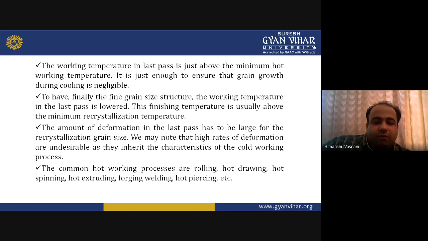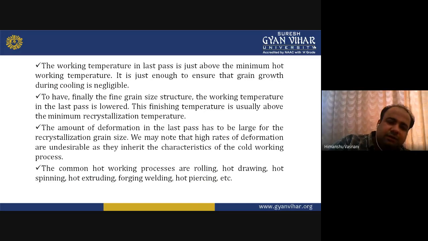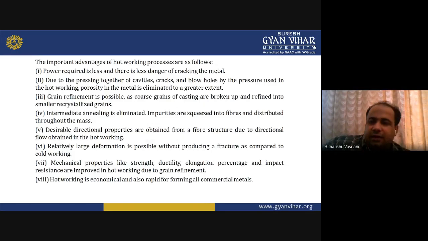The common hot working processes are rolling, hot drawing, hot spinning, hot extruding, forging, welding, and hot piercing. I know you all know these kinds of processes. Forging is heating the workpiece to a particular temperature and then applying force on it to get the required deformation, like swords and other fighting materials were prepared by the people in the kings' times.